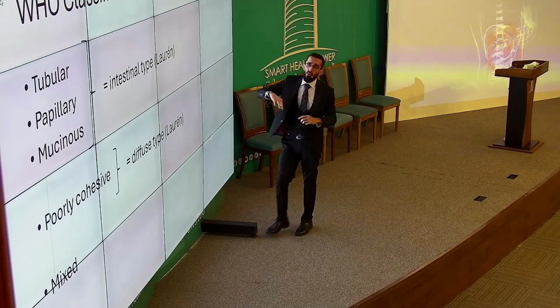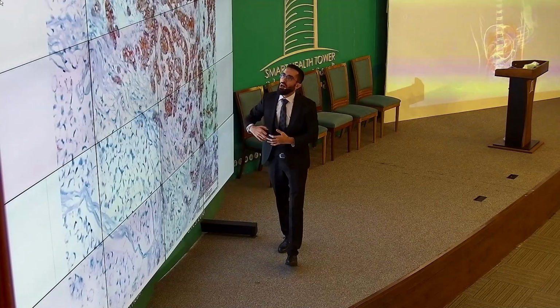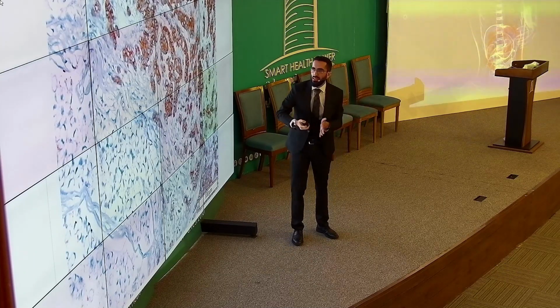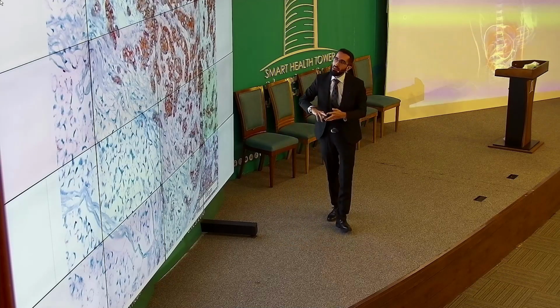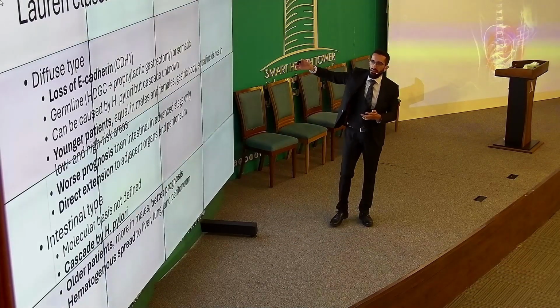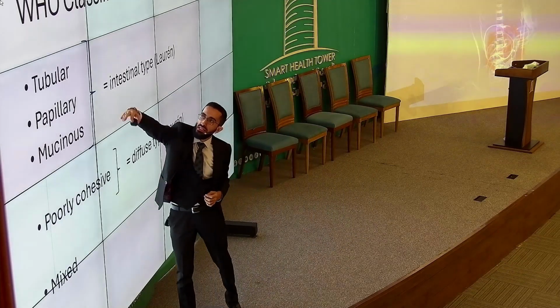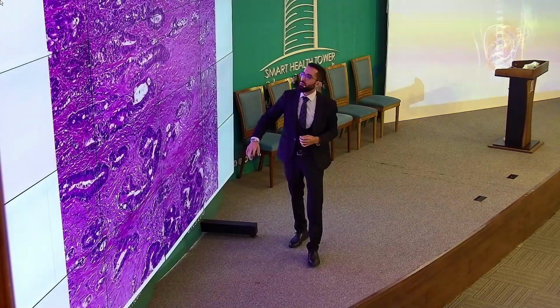Why did they make this distinction? Because when you say intestinal, you imply that it has to be of intestinal morphology, but that's not always the case. It can be of gastric mucinous type, it can be of null type, it can be mixed types. So they did away with the intestinal terminology, and rather they have classified it into tubular, papillary, mucinous, and the diffuse into poorly cohesive. This is a type of tubular.